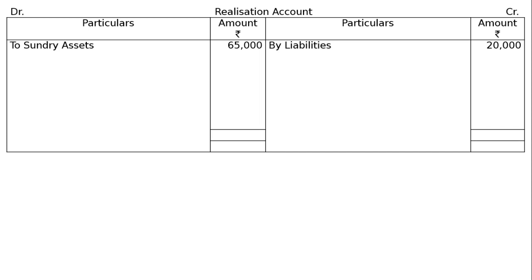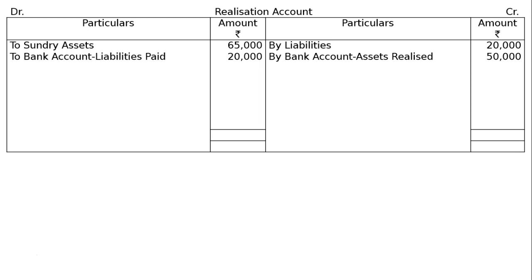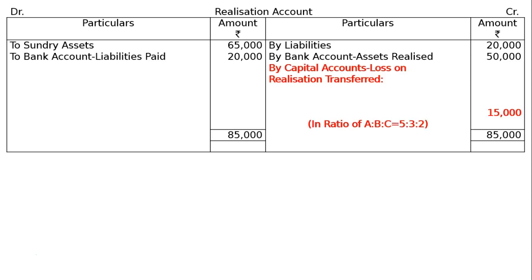Now, the assets realized by bank account, assets realized rupees 50,000, and we have to pay the liabilities in full even if nothing is told about that. To bank account, liabilities paid 20,000. Then the total on the debit side is rupees 85,000, which is higher. Take it to the credit side and find out the difference, 15,000.